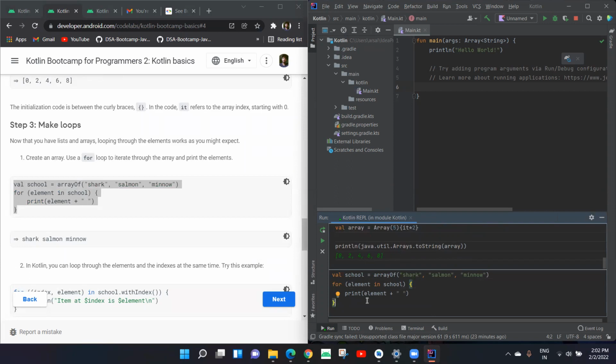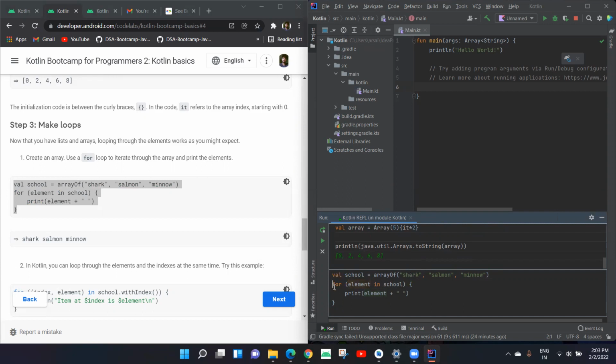Instead of this, if I want to print every element separated by spaces, what would I do? If I define an array of shark, salmon, and so on, I wrote a for loop for elements in school. For every element in array school, I want to print that element.